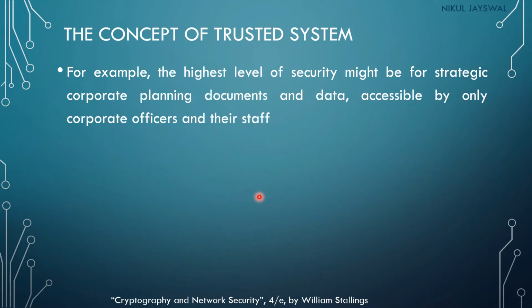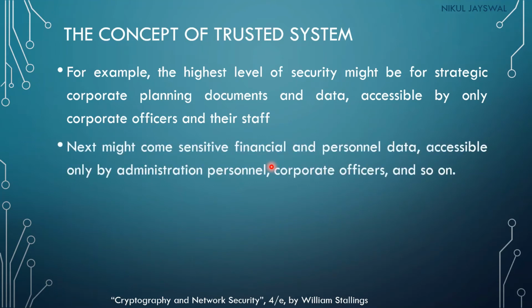Based on the category, the access to that information will be provided to the particular user. If we have any strategic corporate planning document, then only higher level officers can get access to that information. That type of mechanism can be implemented based on the category of the information. Next might be sensitive financial and personal data accessible only by the administration personnel.